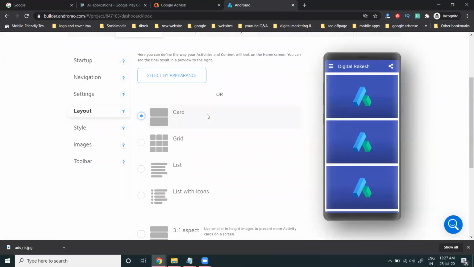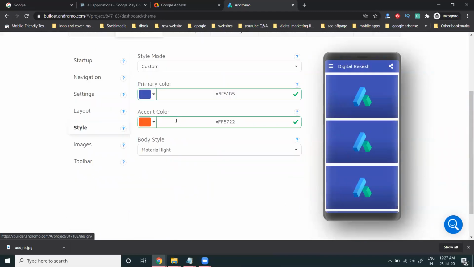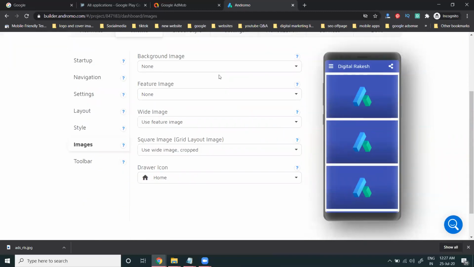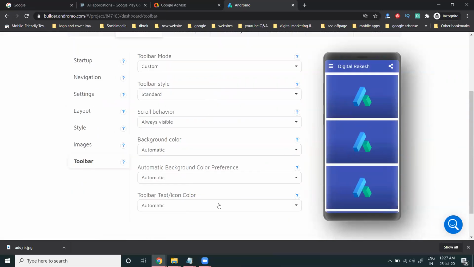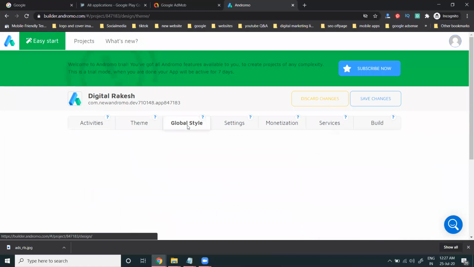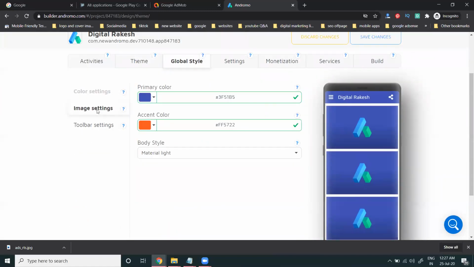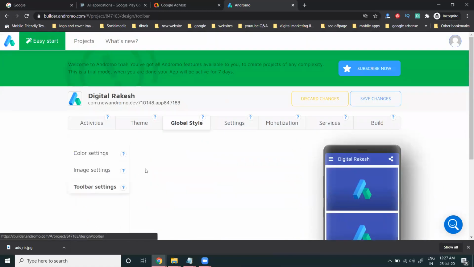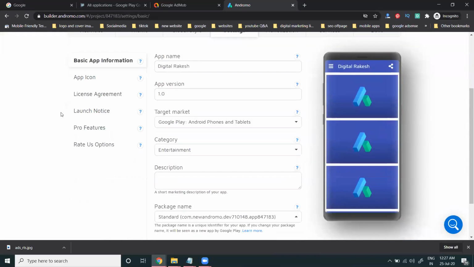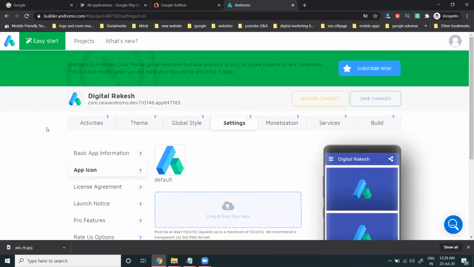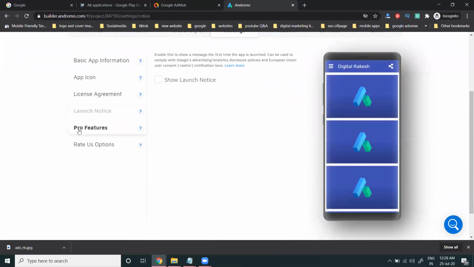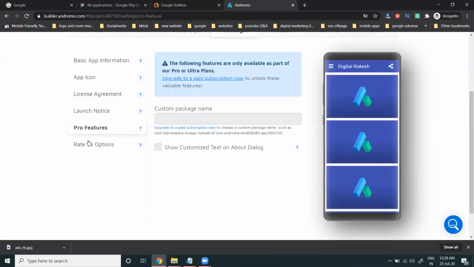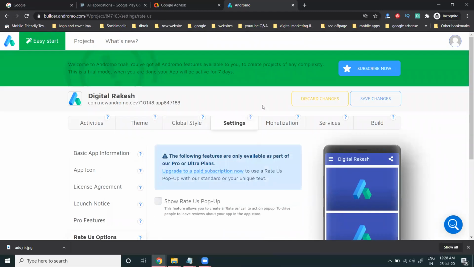So these are the particular layouts. Style, these are the particular style options. Image selection, you can select the image here. Toolbar, you can select the toolbar here. Global style, you can select image setting, toolbar setting, and settings here. Every app icon and license agreement, launch notice, pro feature, and rate-us option.